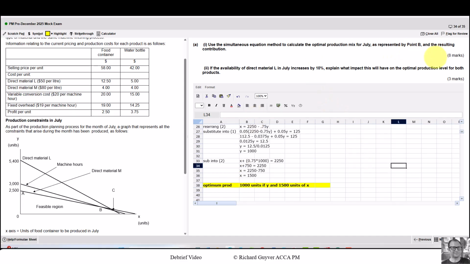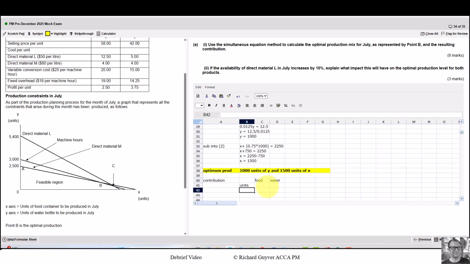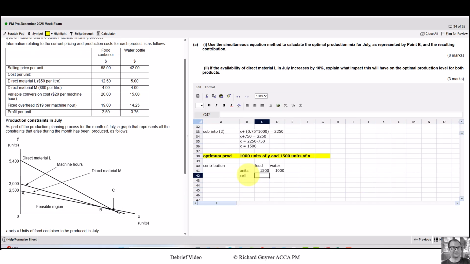And now we need the resulting contribution. So food we are going to make, that was the value of x, so that's 1500 units. And water bottles we're going to make 1000. We sell the food containers for 58 and the water for 42. Material L, we use 1250. I'm going to use minus 1250 there and minus 5 there.